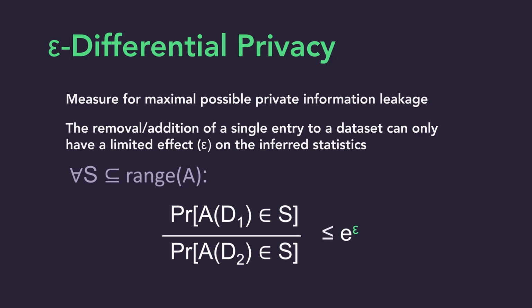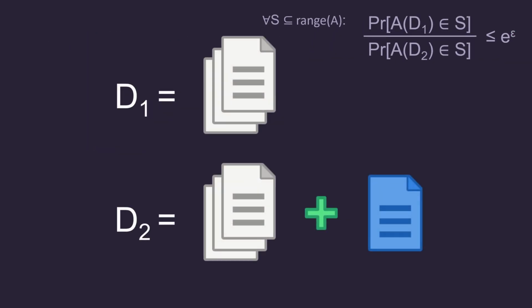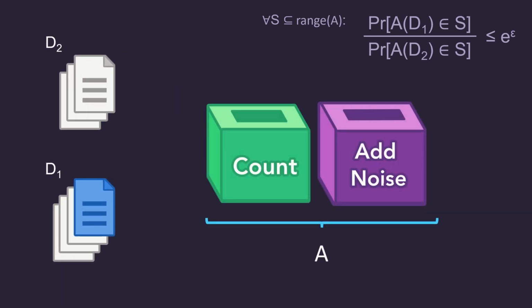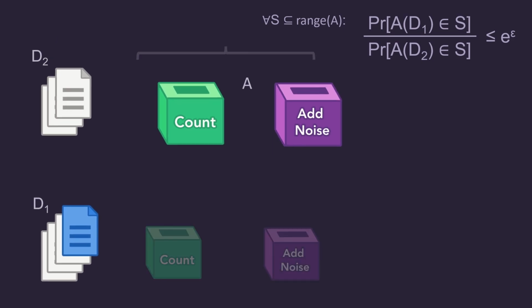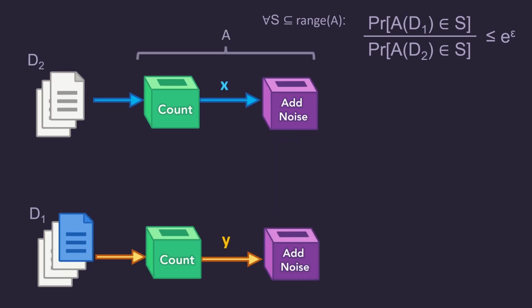We will start by defining D1 and D2. These are two identical datasets apart from one dataset having an extra entry. The formula also holds when you swap D1 and D2. A is a random algorithm over a dataset. As an example, our random algorithm looks like this. Given a dataset, we count the entries and add some noise. We perform this randomized algorithm A on our datasets D1 and D2.